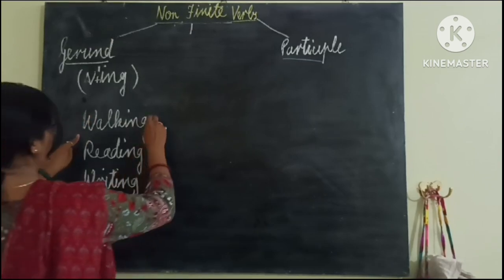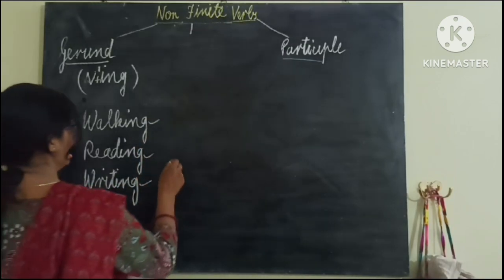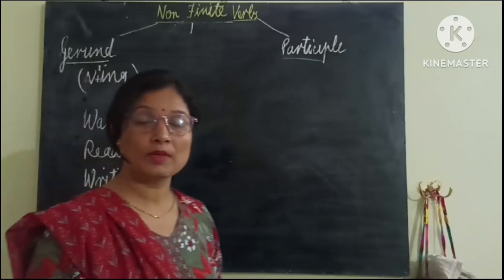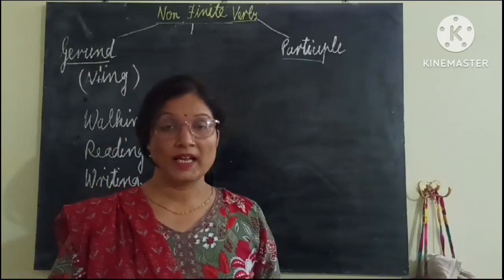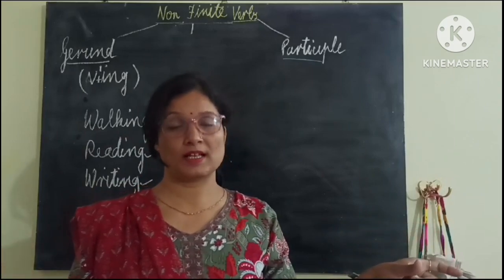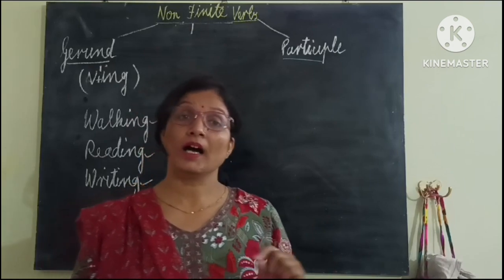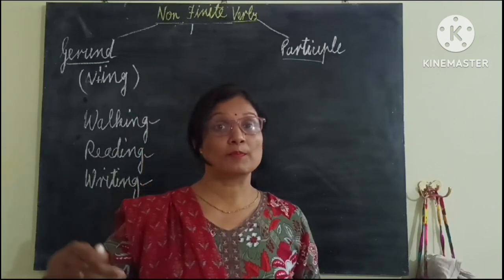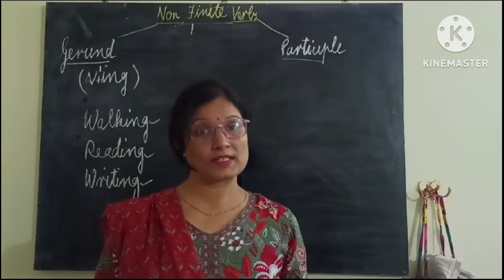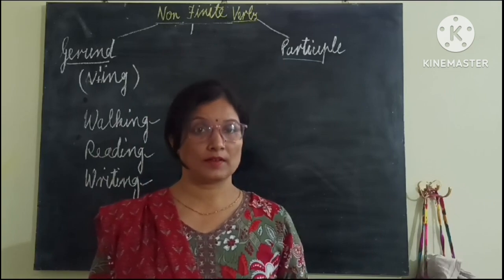When these ing forms of the verb will be placed and will behave as noun, when the ing form of the verb will behave as noun, and you will see it in place of subject and in place of object of a sentence, it means they are gerunds. Gerunds are the ing form of the verb which will behave as noun, not as verb, and they can be subject of a sentence and they can be object of a sentence also, as infinitives.